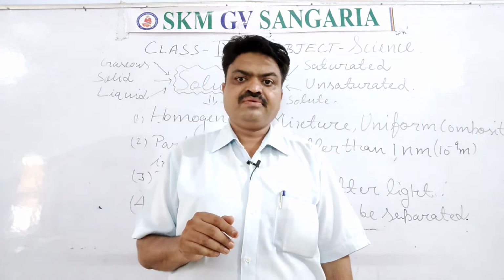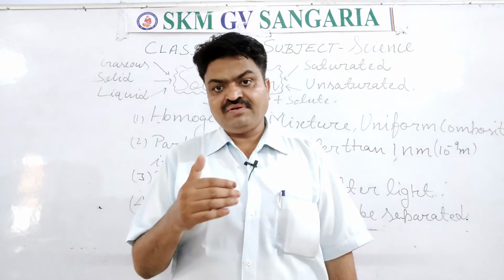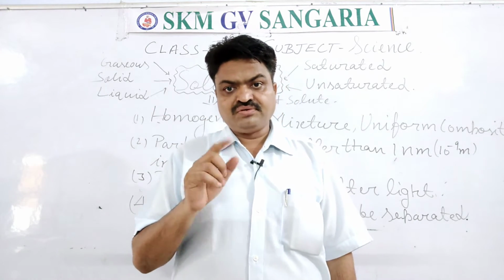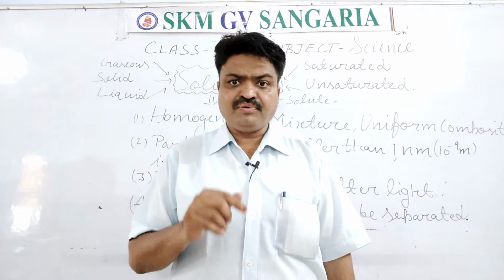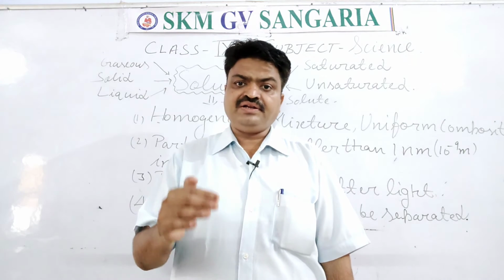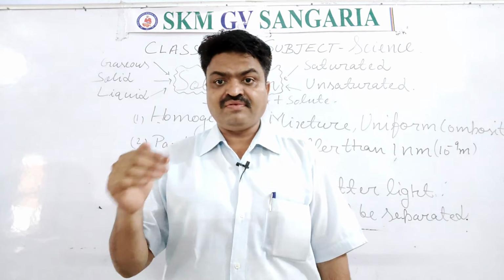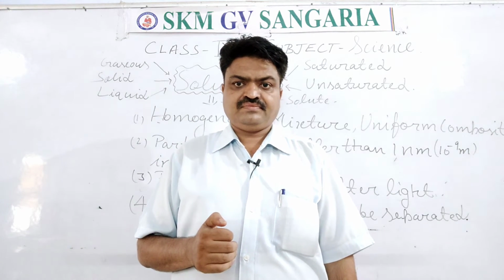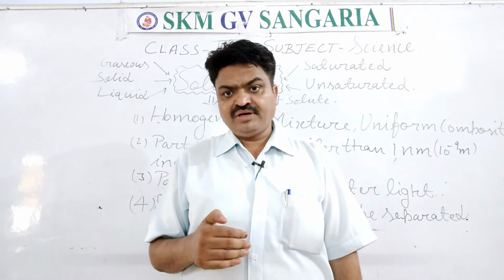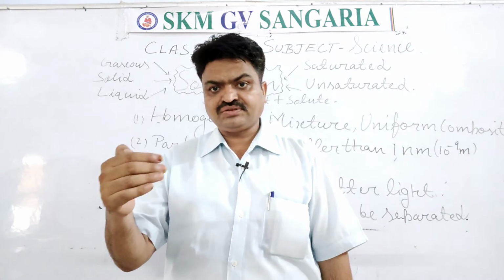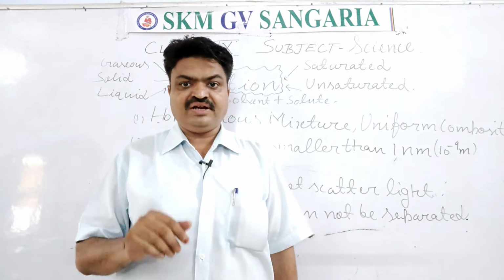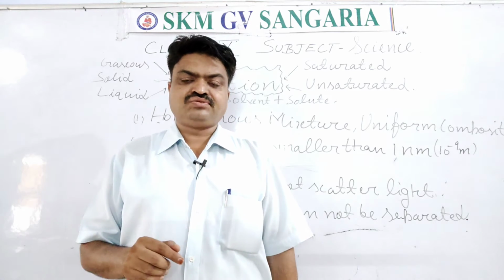Now we come to what the solute and solvent are. Solutes are the components that are dissolved in the solvent. It means the components that are dissolved in the solvent are known as solute.